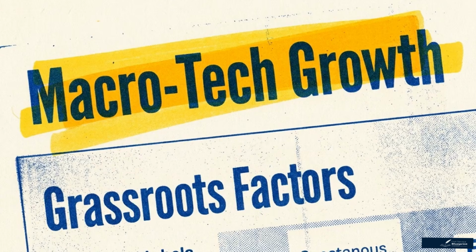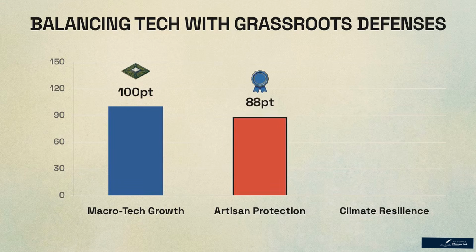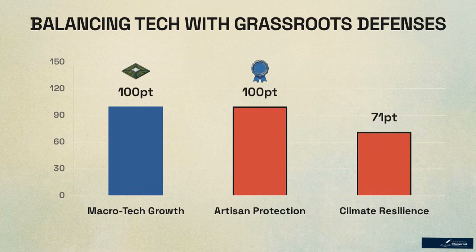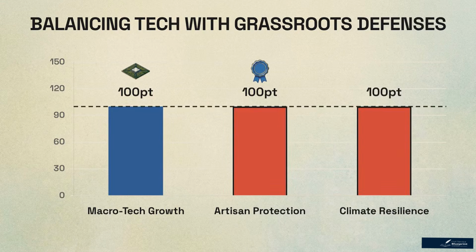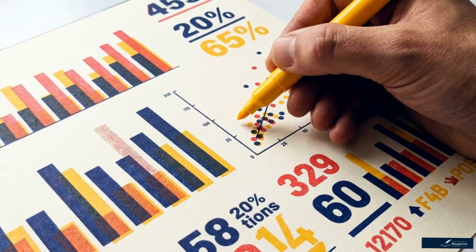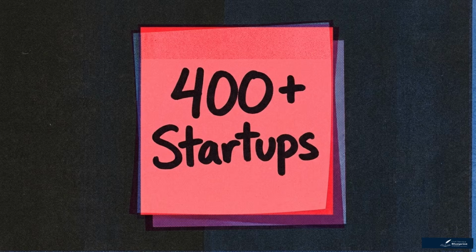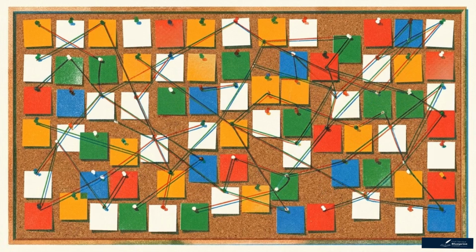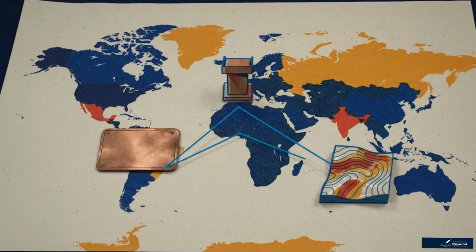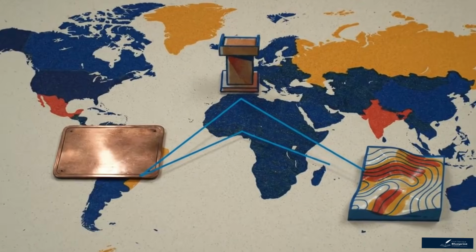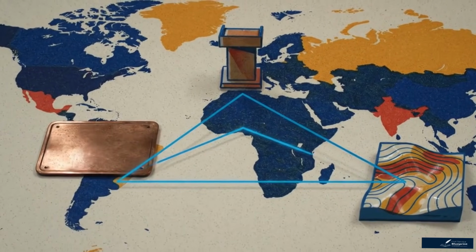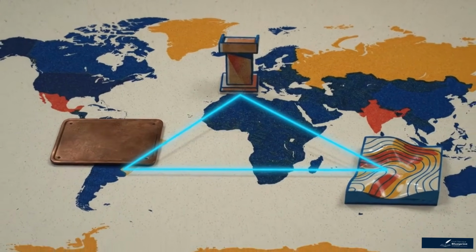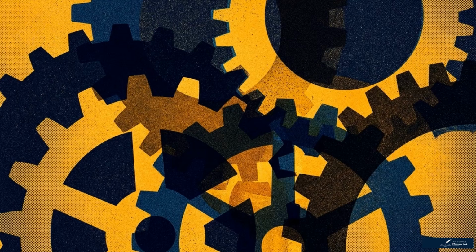It is also vital to balance your arguments. While highlighting macro-technological growth, address the necessity of grassroots protection via GI tags and climate resilience for events like El Niño. Take these specific numerical data points, the highway lengths, the startup counts, and the temperature anomalies, and move them into your revision notes for rapid recall. Administrative acumen is the ability to see the connections between an ancient manuscript, a diplomatic summit, and Pacific Ocean currents. They all operate within the machinery of the state.